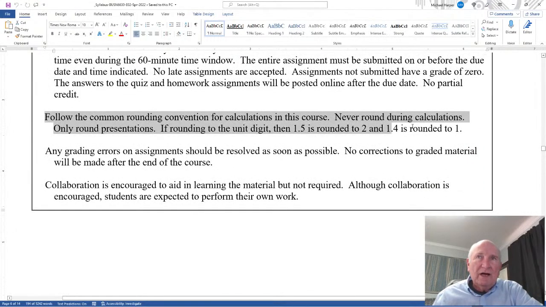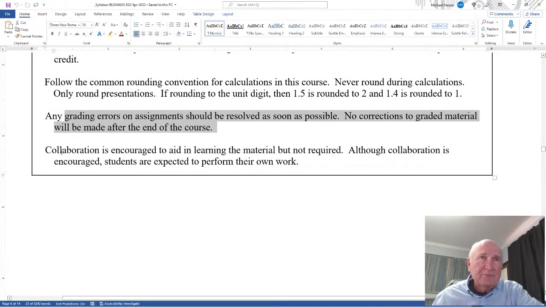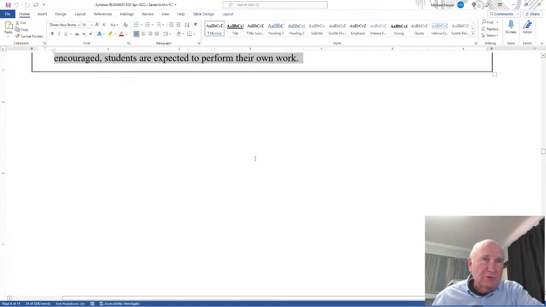Okay, the common grading procedure should be followed. Any grading errors should be resolved as soon as possible. No corrections to material will be graded after the end of the course. Collaboration is encouraged, but you do your own work.